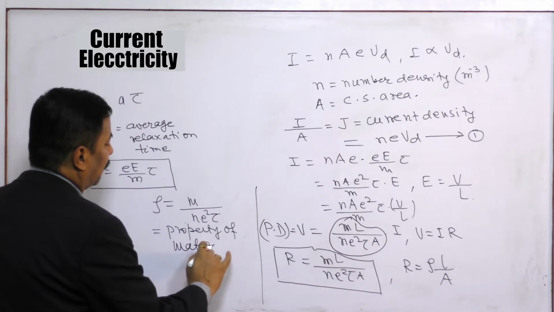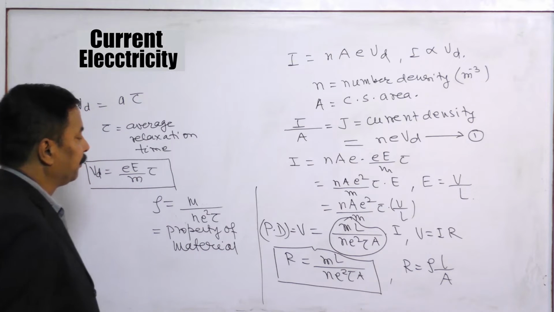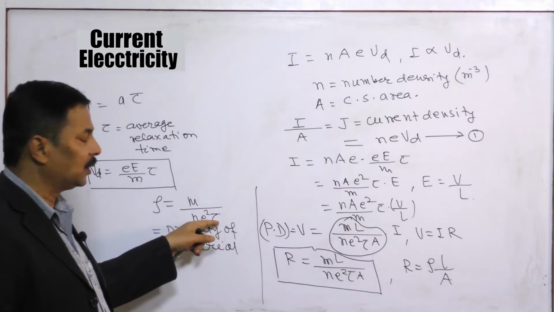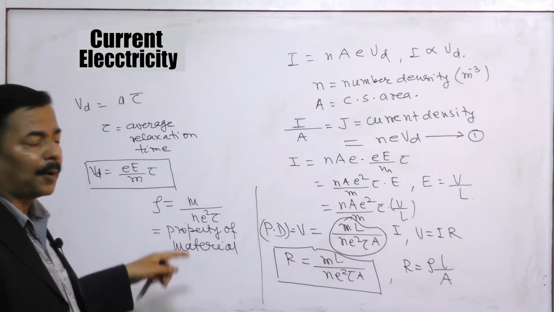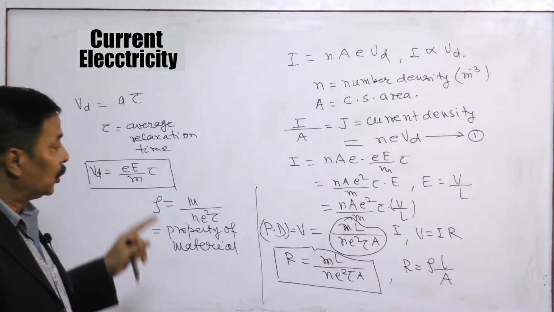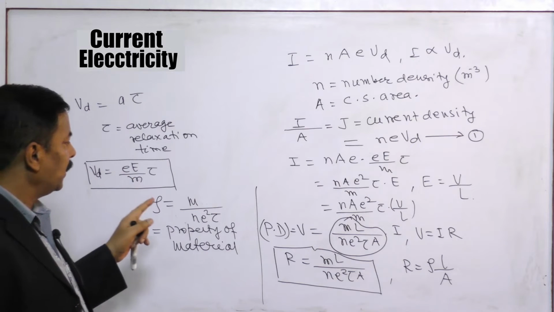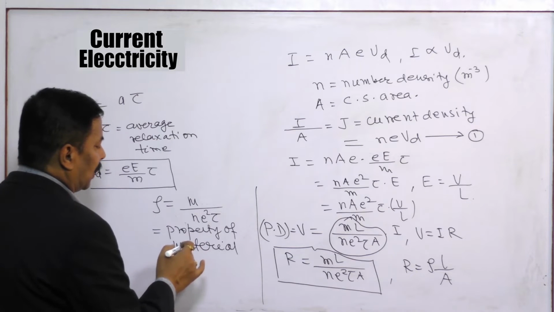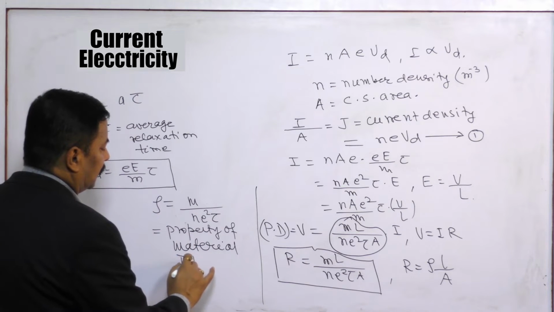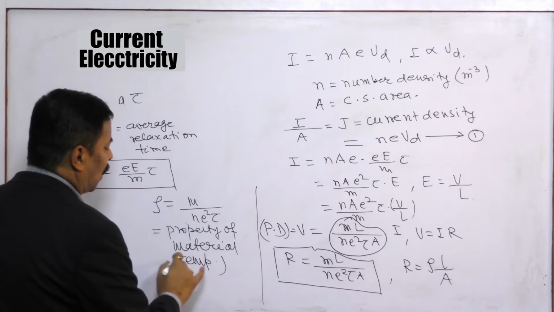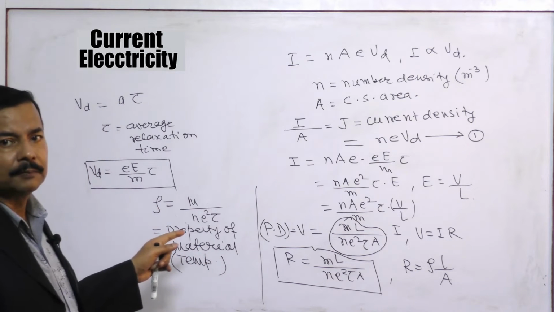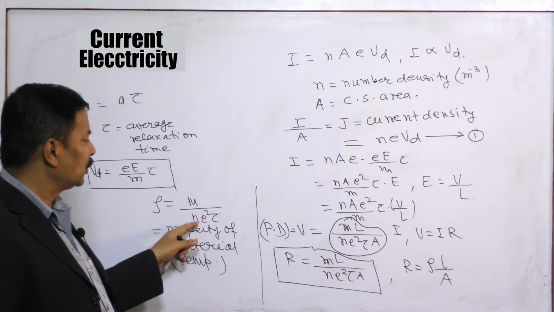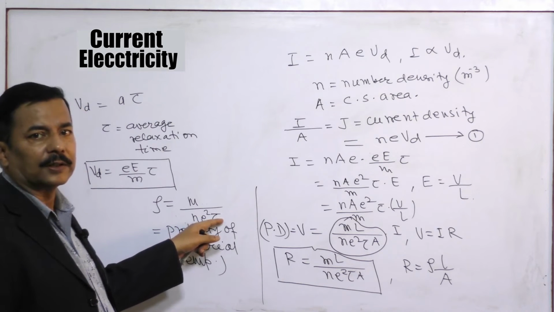This is the property of the material, the conductor. Mass constant, N constant, E constant, tau constant. So this depends upon the property of the material. Two things are there: one, the nature of the material, and the other is temperature. Temperature is also a factor on which it depends. So by temperature change, N also changes and tau also changes.